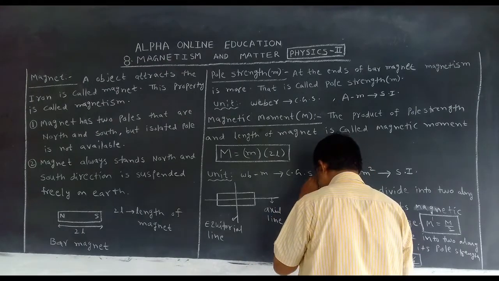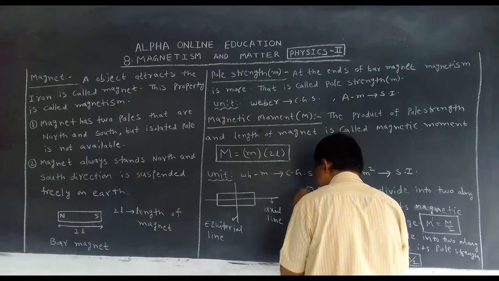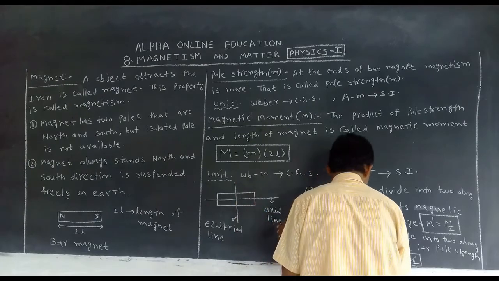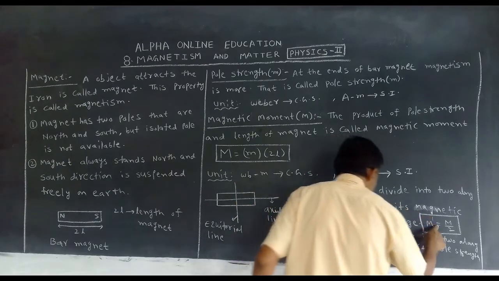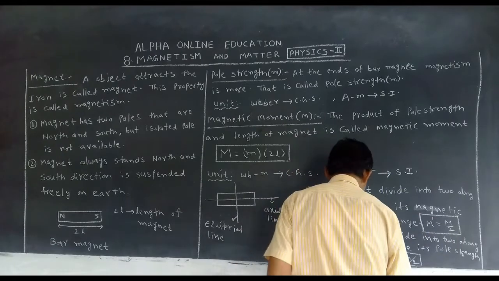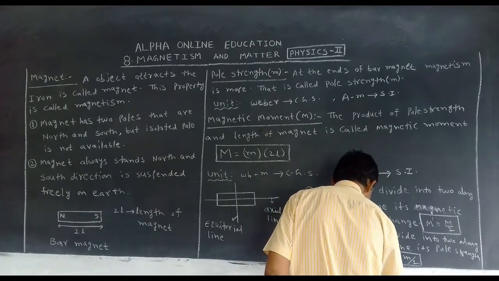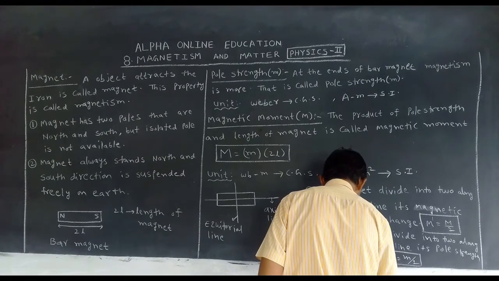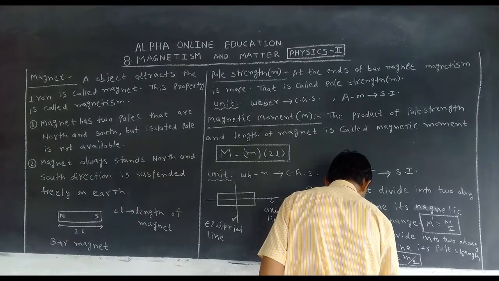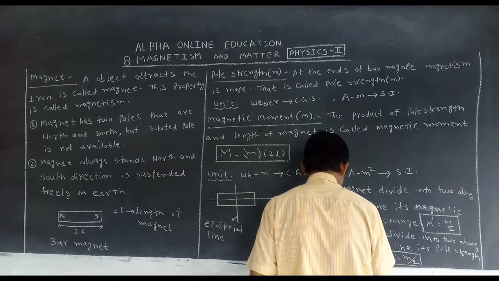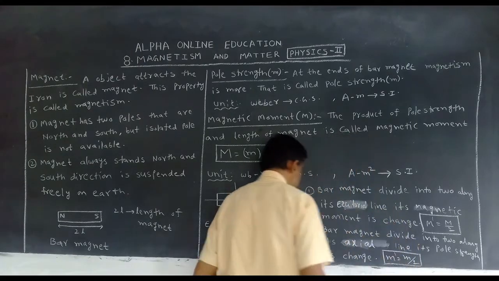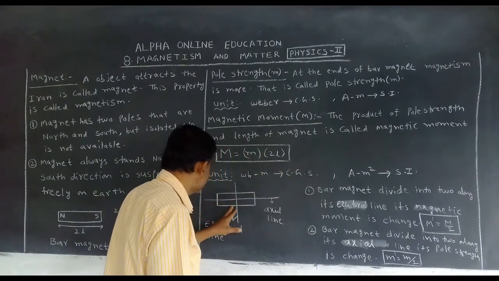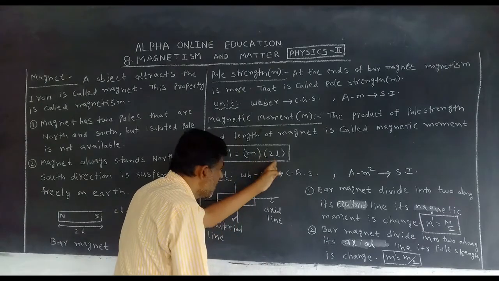When it is divided along its equatorial line, the length is halved.